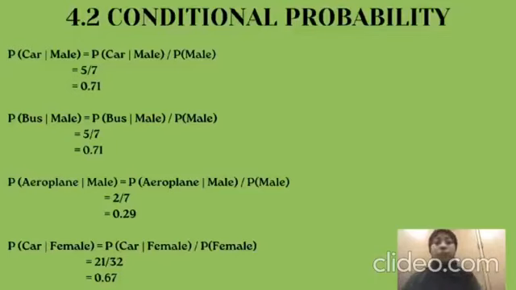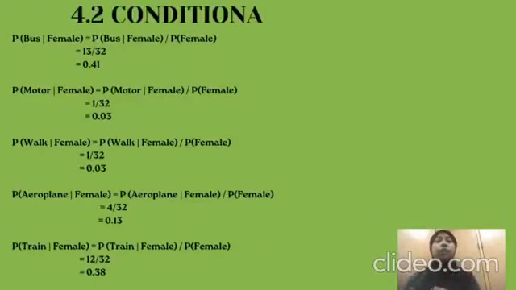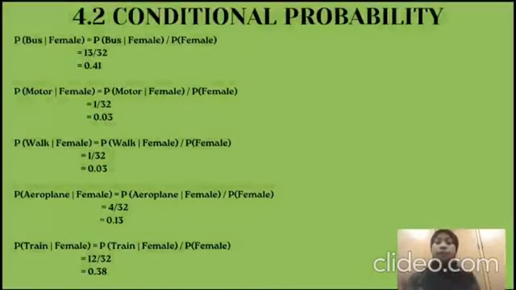For another example, to find the probability of bus given that the respondents are female, divide 13 female who use bus by 32 for all female respondents. We will get 0.41. That is the method to calculate conditional probability. Use this method to calculate other conditional probability.